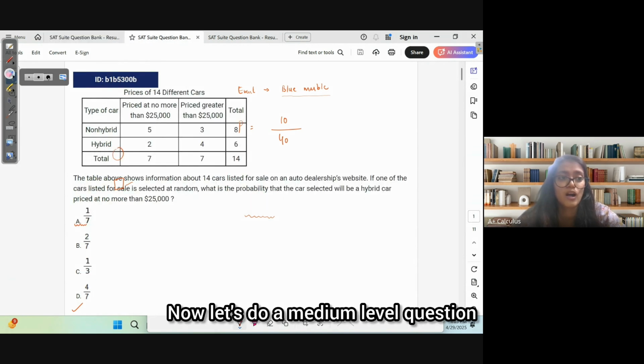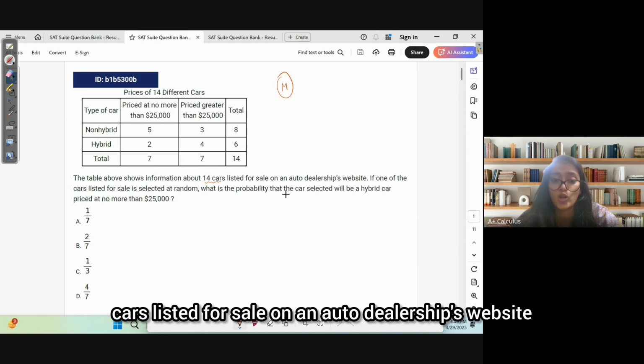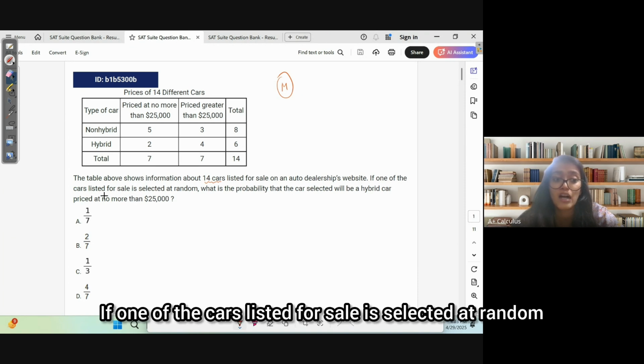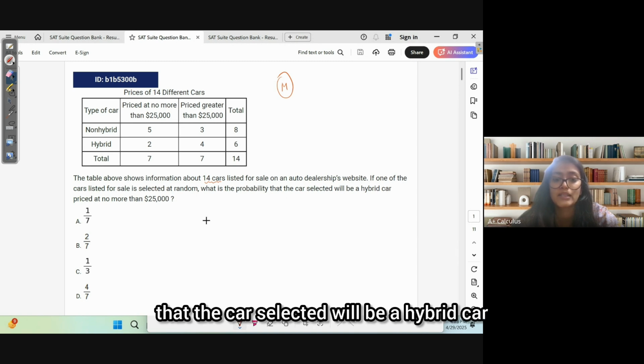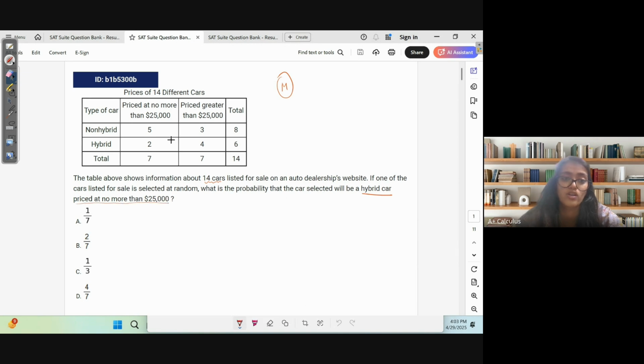Now, let's do a medium level question. So this was easy. Now we'll do a medium level question. The table above shows information about 14 cars listed for sale on an auto dealership's website. If one of the cars listed for sale is selected at random, what is the probability that the car selected will be a hybrid car priced at no more than $25,000?